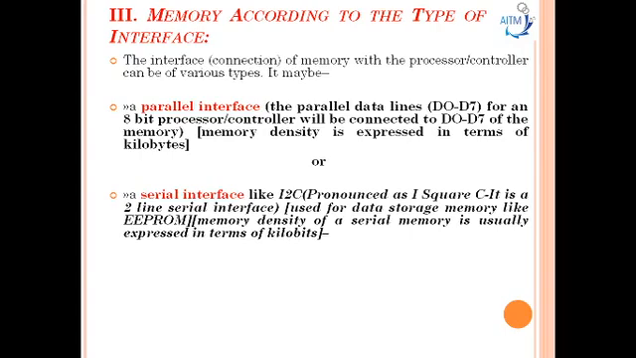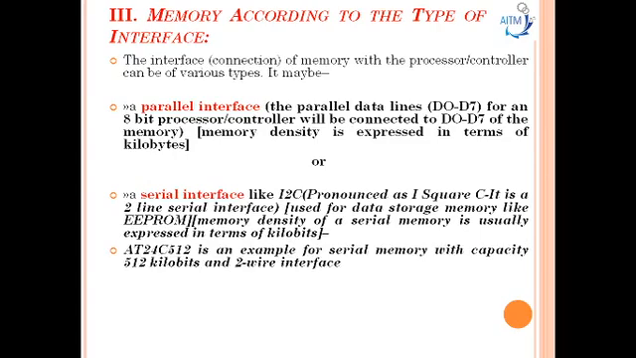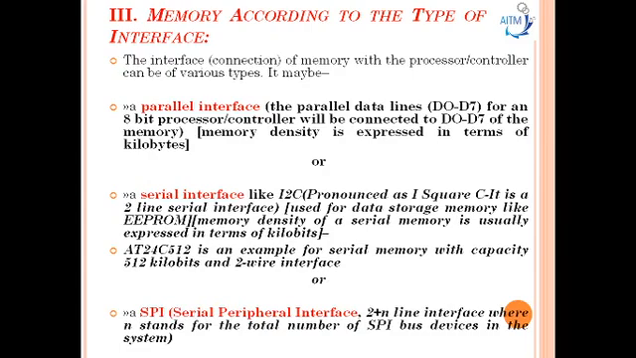It may also be a serial interface like I2C, pronounced as I square C. It is a two-line serial interface used for data storage memory like EEPROM, and the memory density of a serial memory is usually expressed in terms of kilobits. AT24C512 is an example of serial memory with a capacity of 512 kilobits and a two-wire interface. It may also be a serial peripheral interface with a 2 plus n line interface, where n stands for the total number of SPI bus devices in the system.